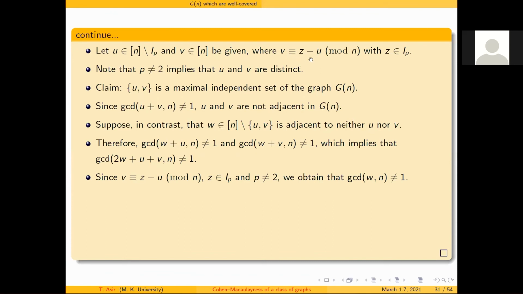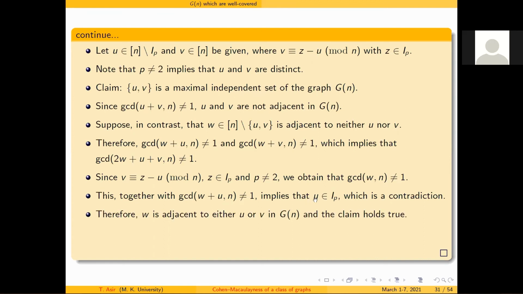Which means I already have V as Z minus U mod N. This means this Z is in I_P. Since P is not equal to 2, the GCD of W and N is again 1. Therefore, gcd(W + U, N) is 1, which implies U must always be part of I_P. But I took U and V from elements which are not part of I_P. Therefore I get the contradiction, which means W is adjacent to either U or V.